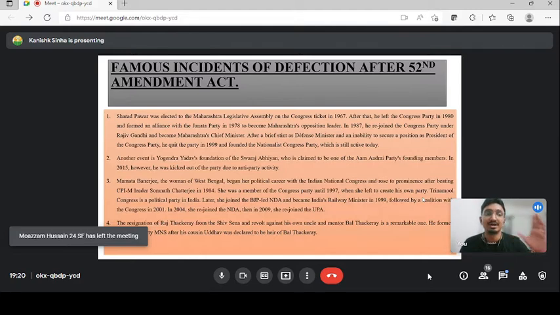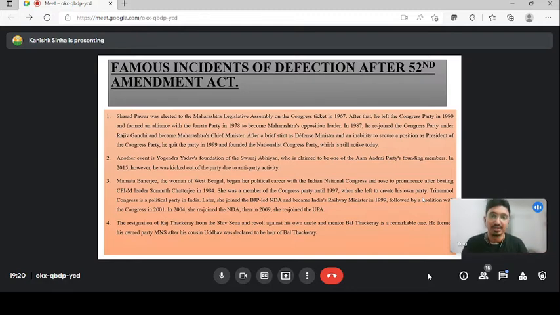Because of his revolt against his father Bal Thackeray, and not father, he was his uncle and mentor. Because Uddhav Thackeray was given all the benefit of the party Shiv Sena, so he resigned from there and founded his own party. So these are some examples and famous incidents of defection that have happened in our country, guys.